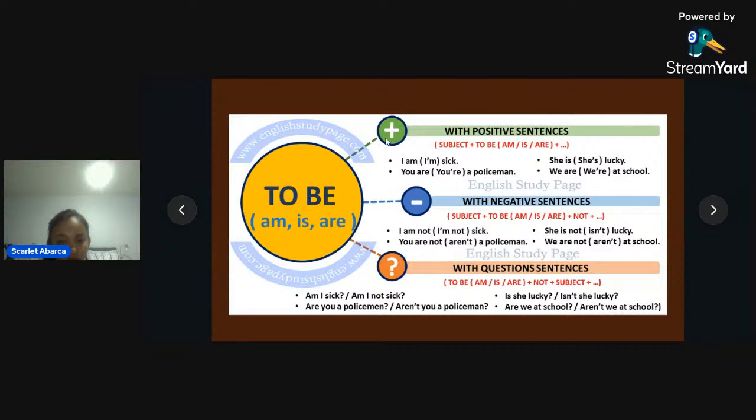In positive, we have to put subject pronouns plus verb to be, is, or are that we saw, plus complement. Okay, so we have subject, to be, and complement. Do you remember the subject pronouns? Okay, let's remember with me.